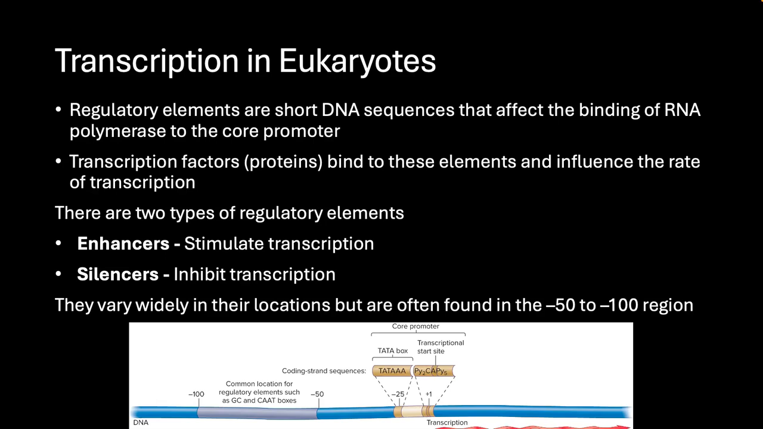Regulatory elements are important for enhancing or inhibiting transcription. These regulatory elements are short DNA sequences that affect the binding of RNA polymerase. These sequences affect the binding of RNA polymerase through their attraction of various transcription factors, which are proteins. These transcription factors bind at the -50 to -100 base pair region. That is to say, 50 to 100 base pairs before the start site for transcription. The binding of these transcription factors either enhances or silences a particular gene.